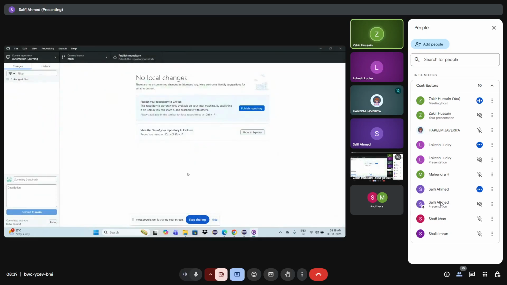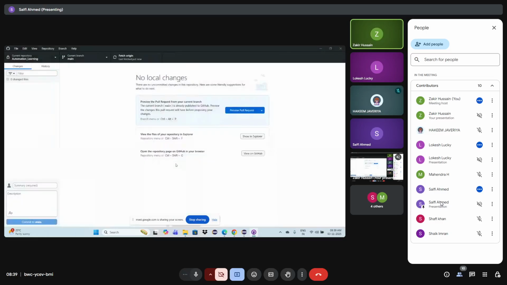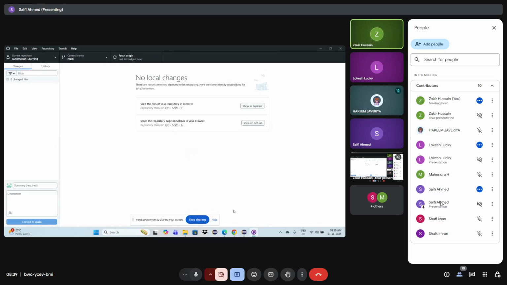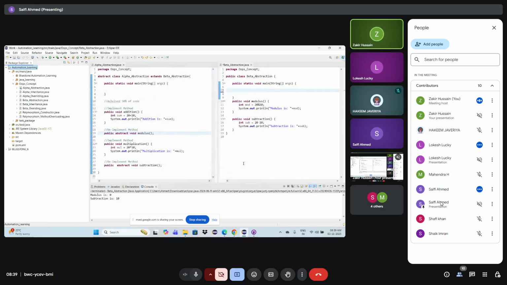Yes, publish repository. Okay. Now, whenever you are writing any code, come here and write the code. Superb. Now go to your Eclipse. Now just close this and add one line at any piece of code. Okay. Cancel this. At line number 9 on your screen, add something called today's date.